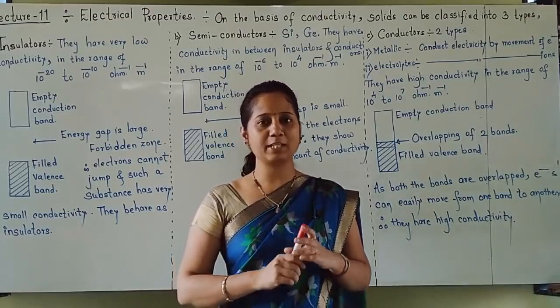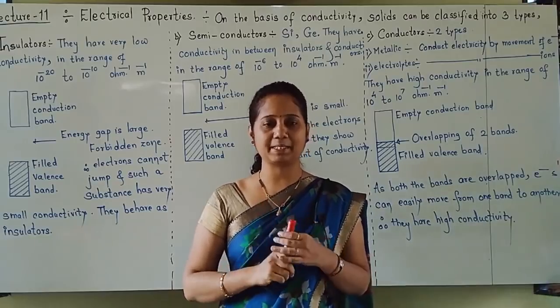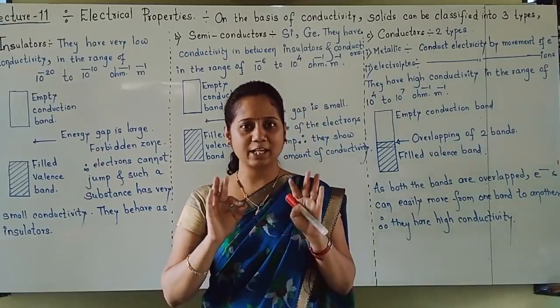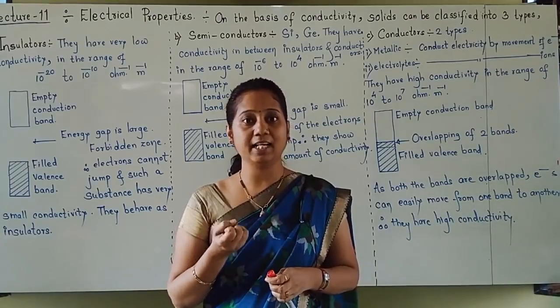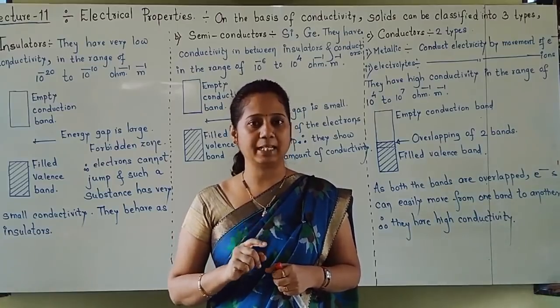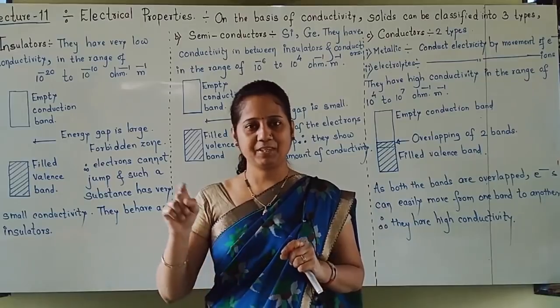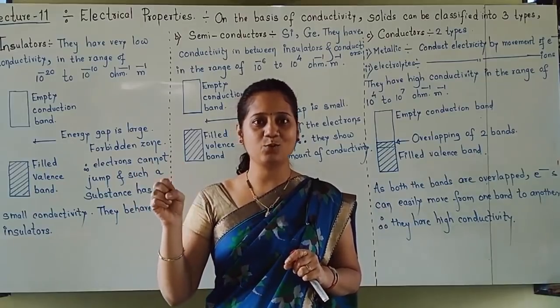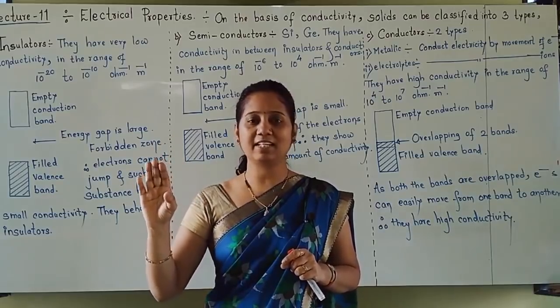So electrical properties, already you vaguely know a few things about electrical properties. For example, solids are of three types based on their electric conductance or conductivity: insulators, semiconductors and conductors. Insulators means bad conductors who don't conduct electricity, or whose conductivity is very low.